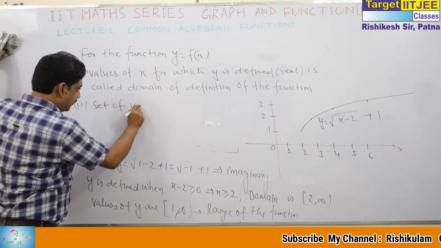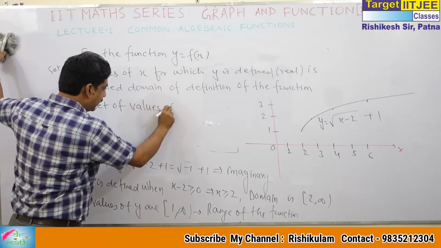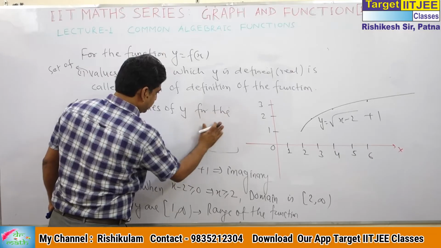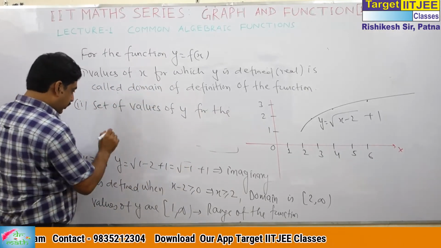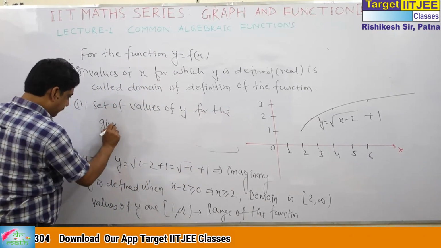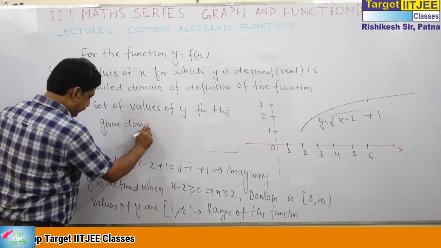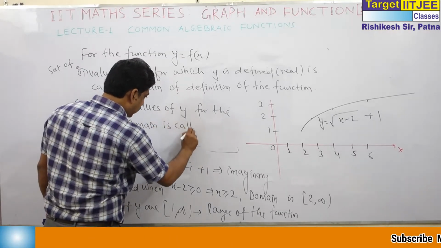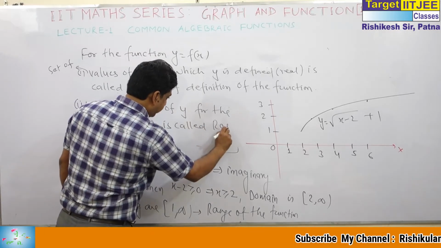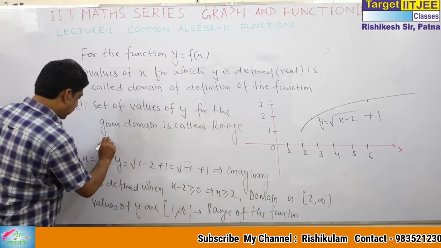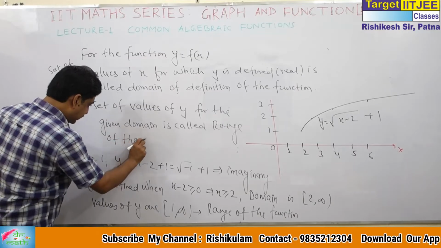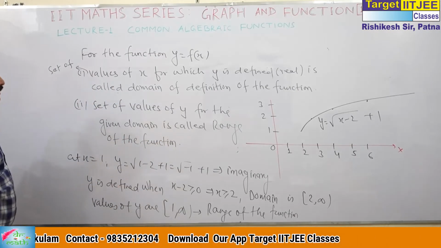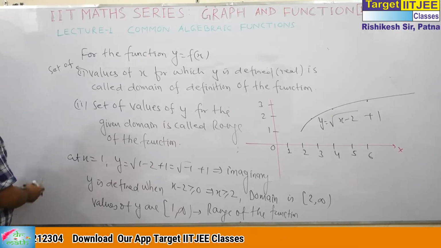The set of values of y for the given domain is called the range of the function. So that is the domain, and the set of values of y is called the range of the function.